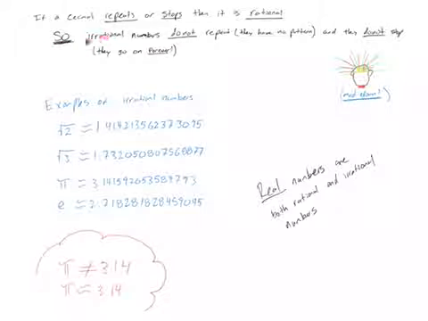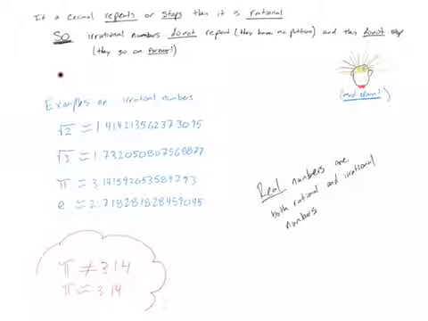So to be irrational means it cannot ever repeat, meaning that it does not have a pattern to the numbers that show up in it. And also it does not stop, meaning that it goes on forever. These decimals are infinite in length, and you can keep calculating a better and better approximation of these irrational numbers.